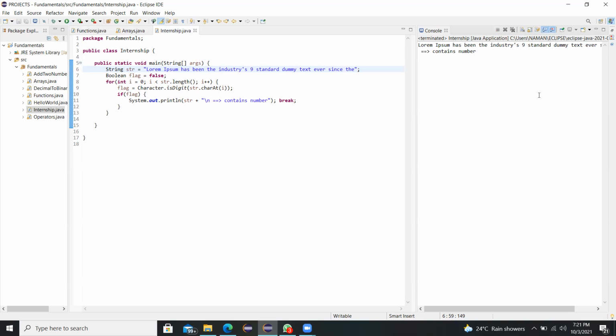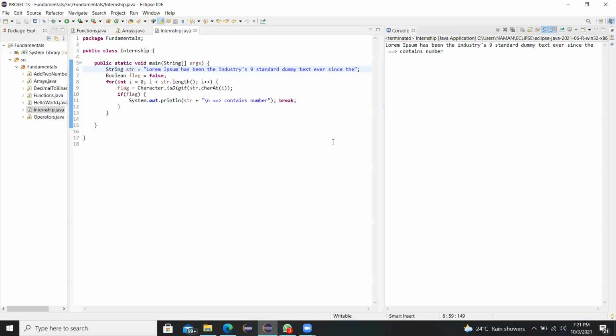See here, right? This flag variable is parsing your whole str variable, and the isDigit function is going to check for a digit at every index of your string. If you remember, I explained this in the Java string lecture. I have already uploaded it on YouTube also, you can watch it there. There I explained the charAt function.